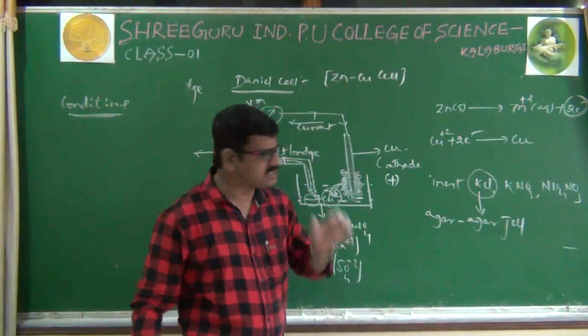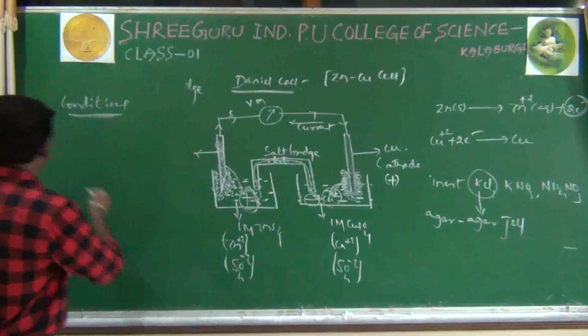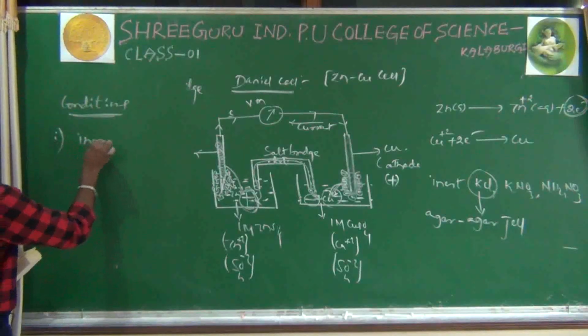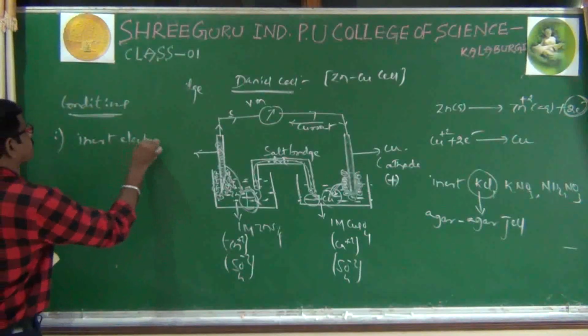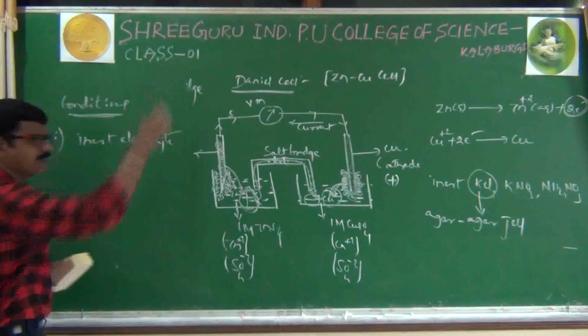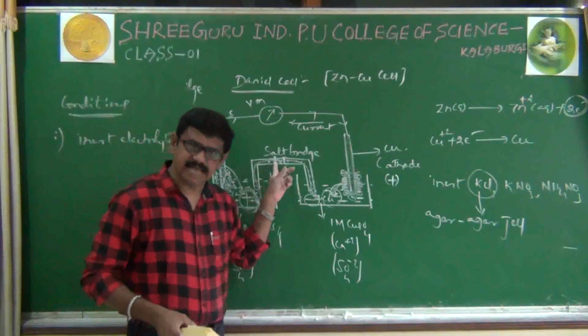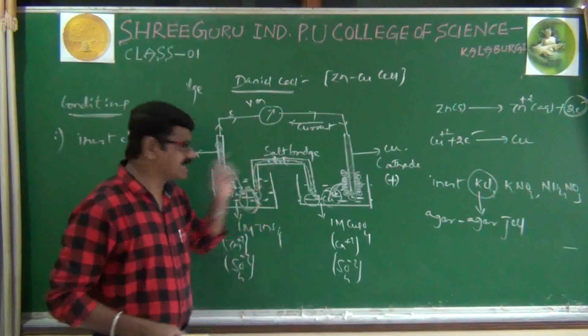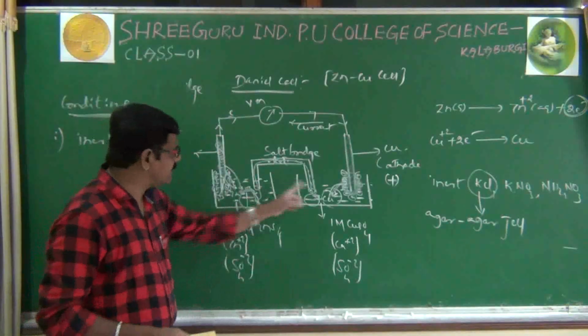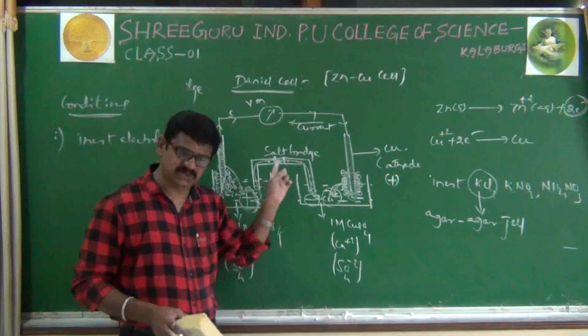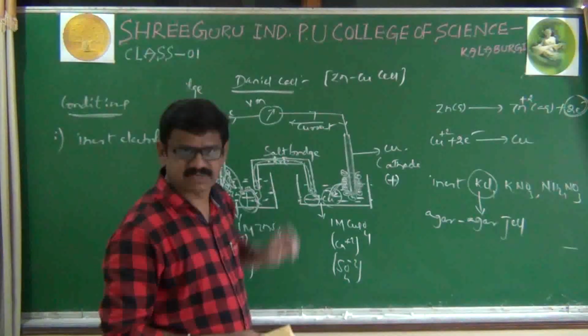We'll see that. First point, inert electrolytes. Whatever electrolyte we have filled should be inert. Inert means that the electrolyte should not react with any of the solution.